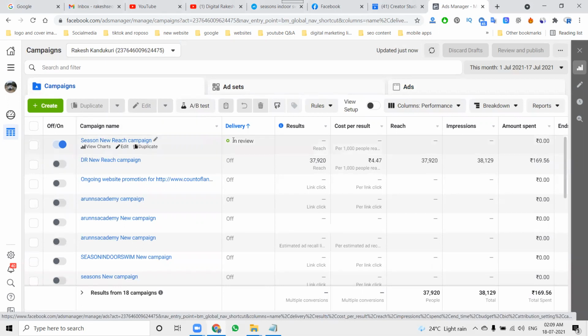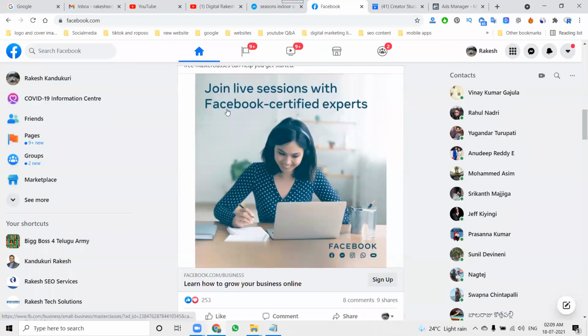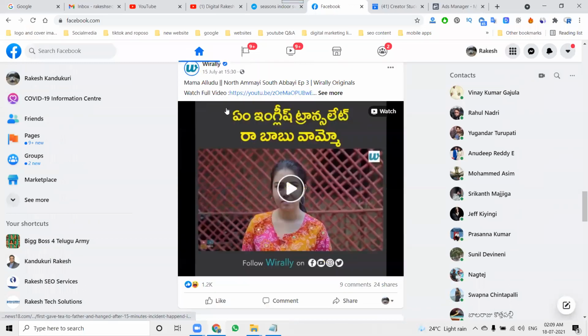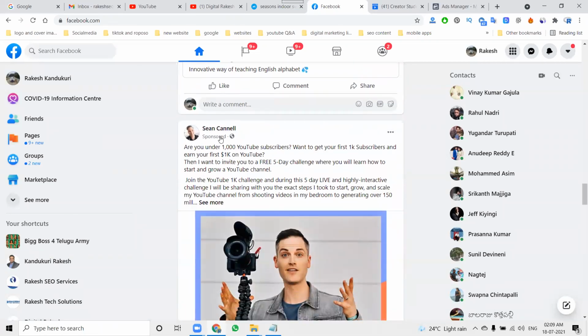After the review is finished, the ad will be shown to customers on the Facebook profile option. So this will mostly help in getting more customers by using Facebook ads for your particular business. So create the reach and awareness ad. With less budget you can reach more people, and they can know about your brand awareness. Automatically you get more leads from people who are looking for your service.